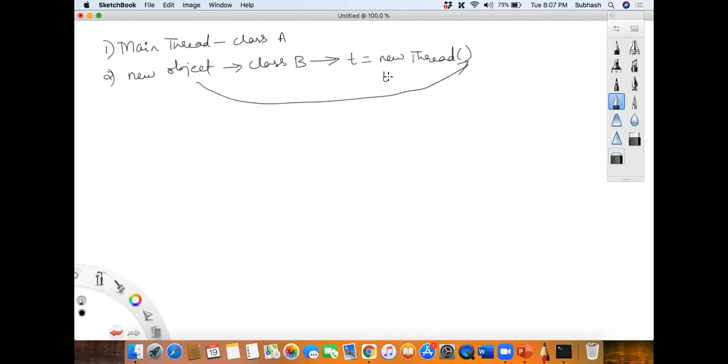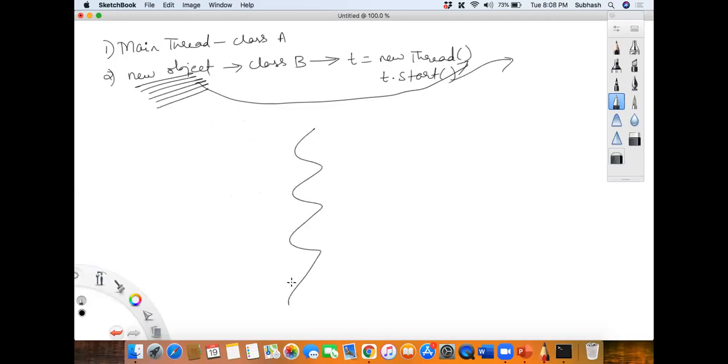I will call t dot start. T dot start internally will call what? Run method, sir. Run method on which object? New object, sir. So there would be a run method which has been implemented in the program that will start running, isn't it? So once I call t dot start, it means the thread has started running, isn't it?